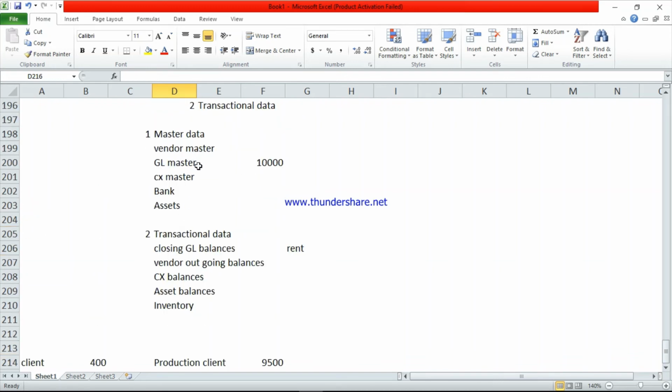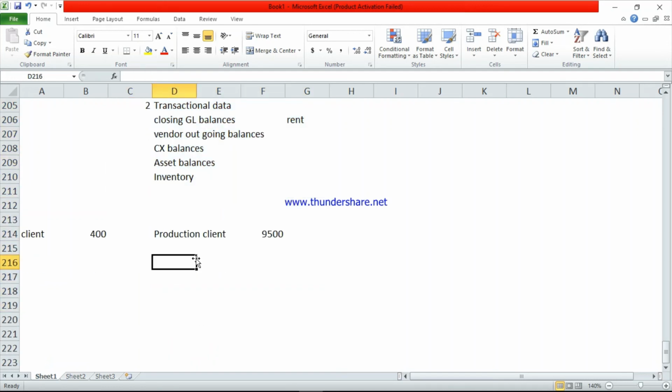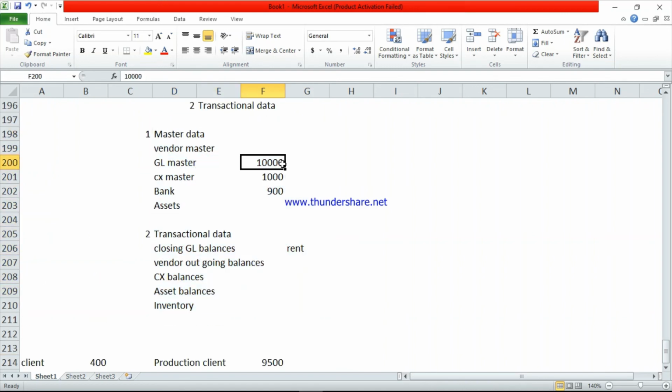Filtration means here there are 10,000 GLs, but right now they need only 9,500. They are not using 500 GLs, so they will remove those 500 GLs. Removing means only for the GLs, not the data. Next is customer balances. Previously they had 1,000 customers, right now they have only 900 customers. So for the remaining 100 customers there is no need to upload the data. After filtering the data, the client company, Tata, will finalize these numbers.